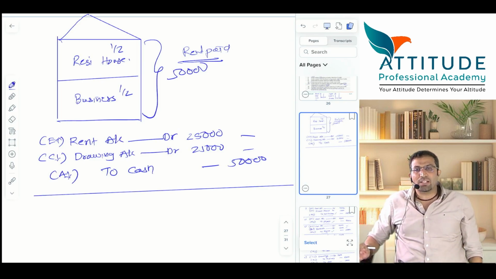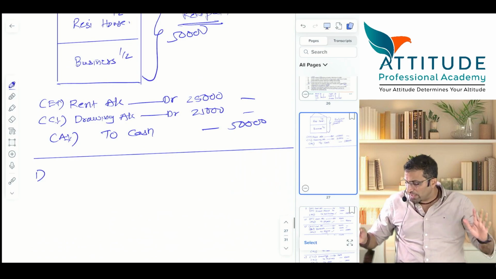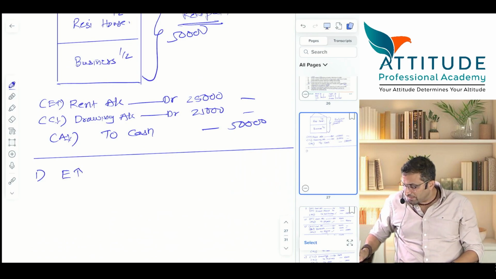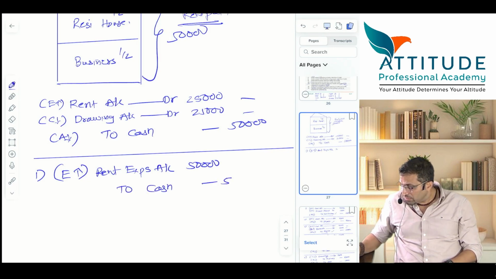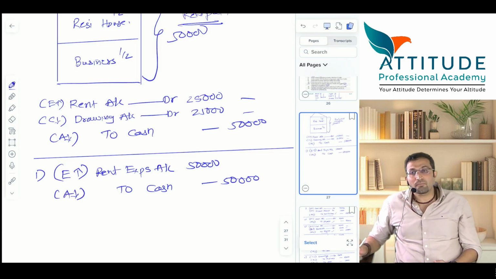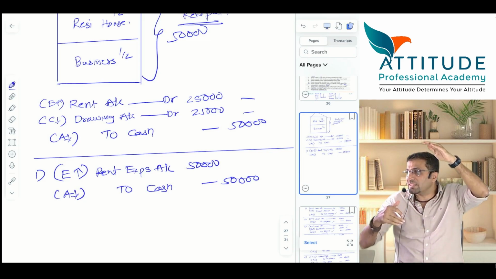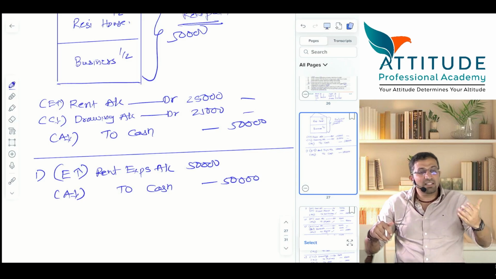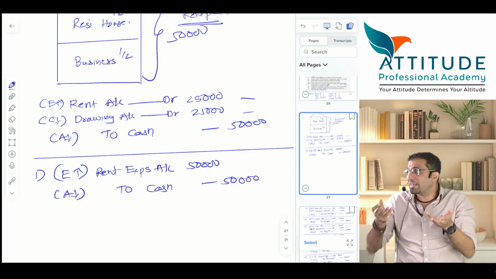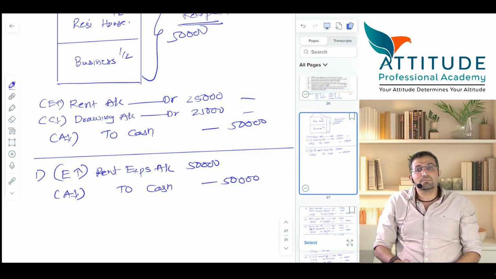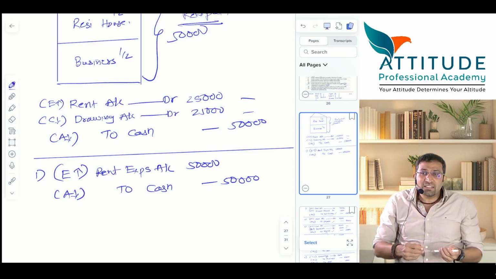Have a look at the situation. Your accountant has already passed this entry. Rent expense account debit 50,000 to cash 50,000, asset reduces. This entry is already passed, because your accountant doesn't know that half is for business and half is for the house. He saw the rent receipt. He said, okay, sir would have paid rent for his premises. So he passed it.